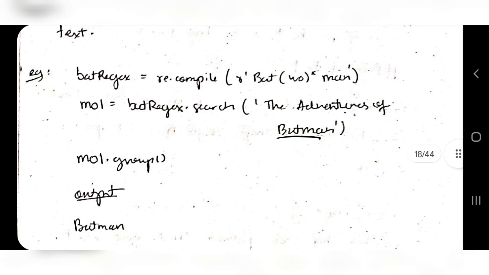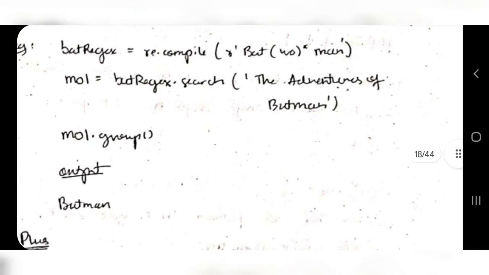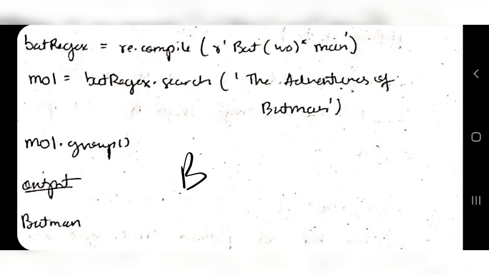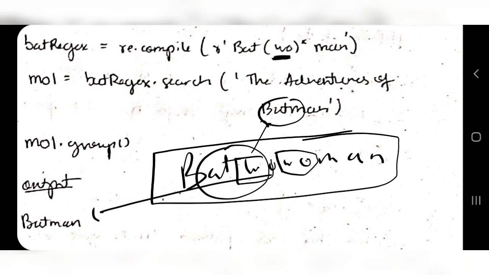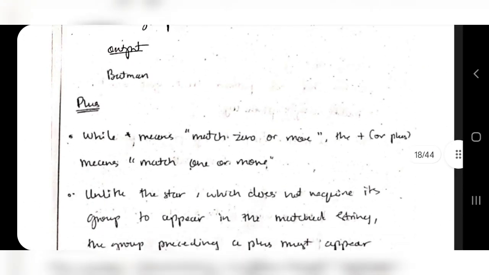So here I have adventures of Batman. This is the matching text. I am printing here Batman, and suppose that instead of this I had bat, wo repeated 2 times, and man. What do you think will be printed? Yes, obviously it will be printed. Why? Because wo can be repeated n number of times. Here it's repeated 2 times, it's a valid string, so the output will be this same string. That was about the star.